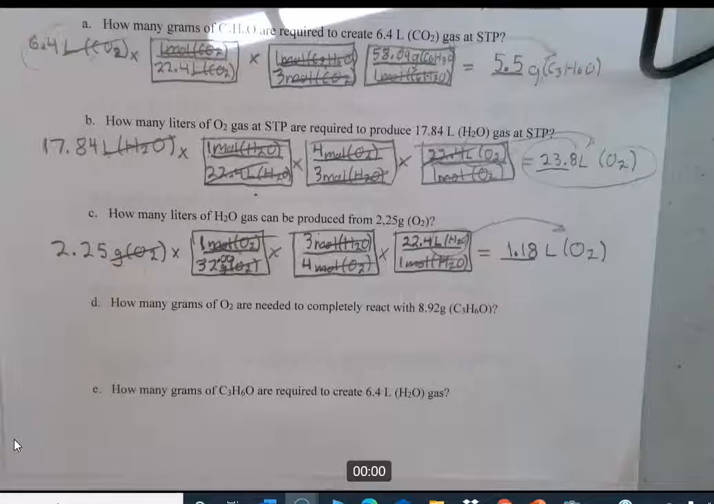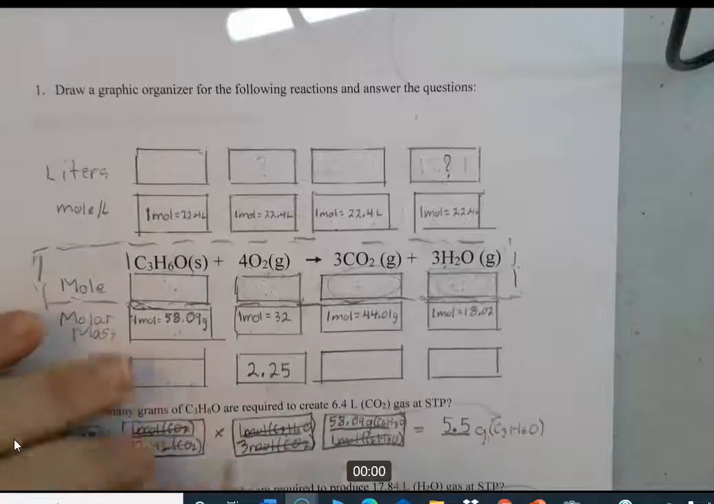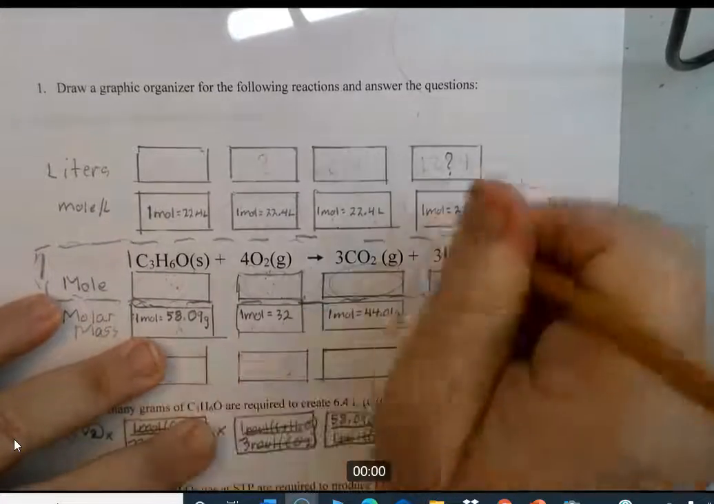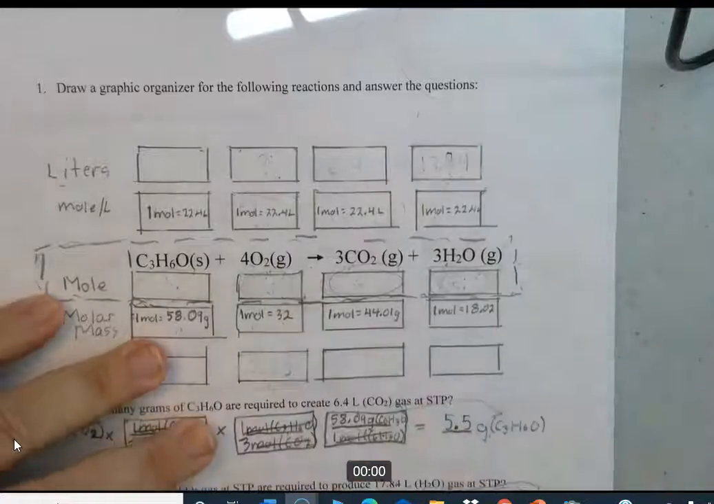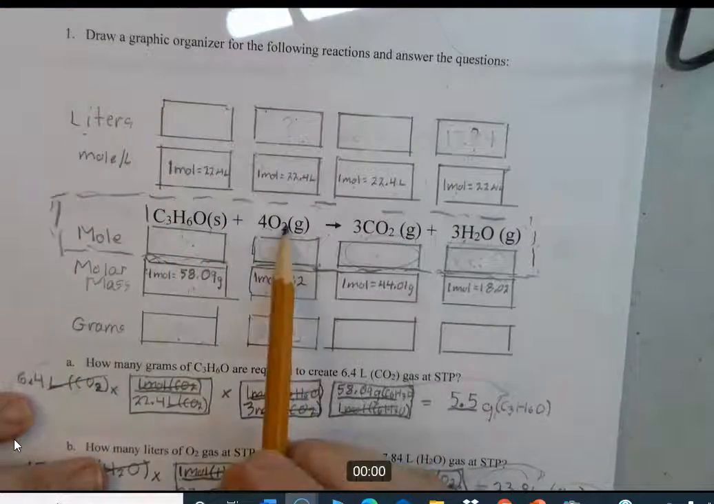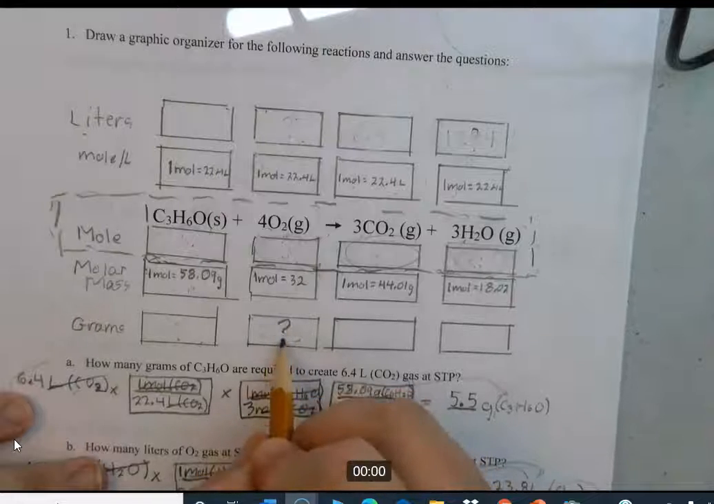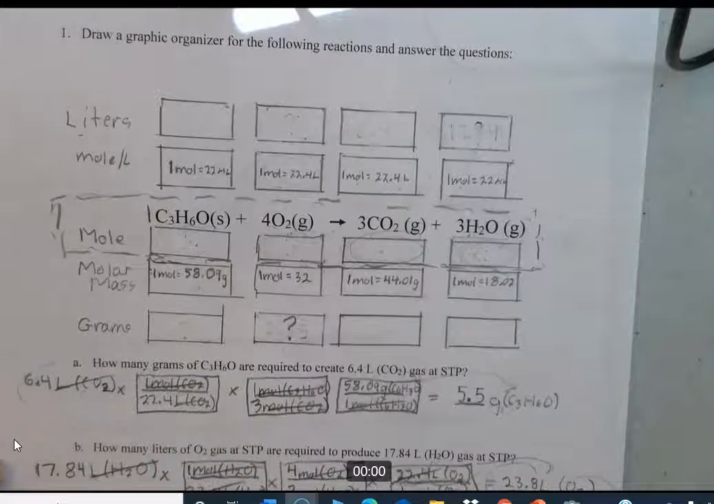Okay, so how many grams of O2 are needed to completely react with 8.92 grams of acetone? So it's grams to grams. That's what we did last week, so let's go ahead and do that this week. After a while, it's hard to get all your erasures done really cleanly, but that's okay. All right, so it's saying how many grams of O2. So here's O2. We're going to come down to grams. It's right there, question mark, is needed to completely react with 8.92 grams of acetone.